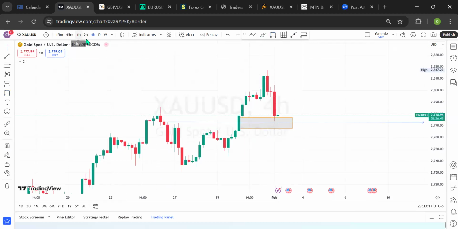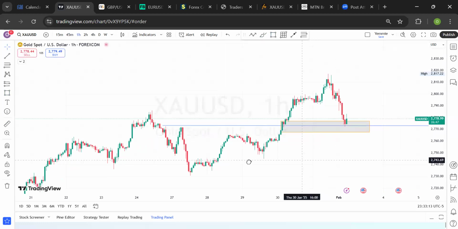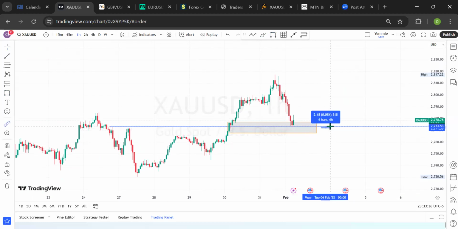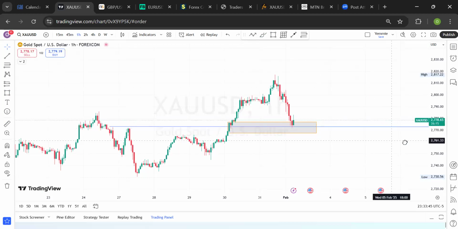So let's go to 1-hour time frame. Let's see a few things there. On 1-hour time frame, yes, this looks good as a level to buy from, because all of this level has been taken out in the market. And of course, this same high level here would have been the stop loss. So if I'm going to choose a stop loss at all on this level, I'll be expecting the market to go below this line, but just within here, which is not really too much from where the current market price is. So I'll be targeting this high level here. Let me just say 2773.53 would be the stop loss level if I'm targeting a buy on gold.